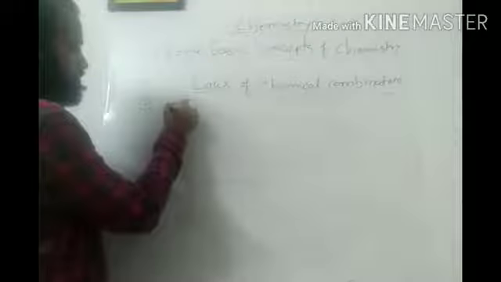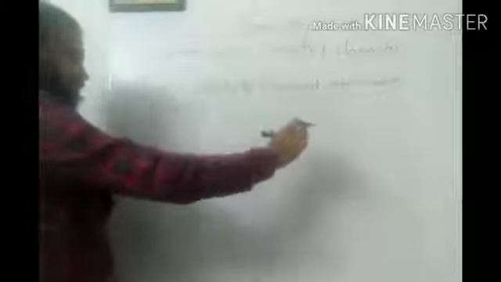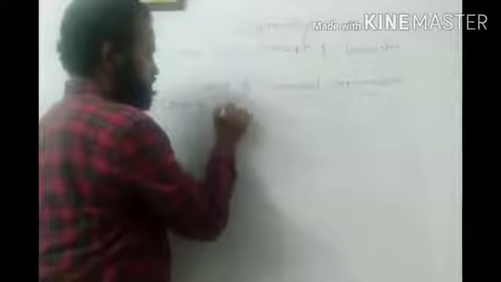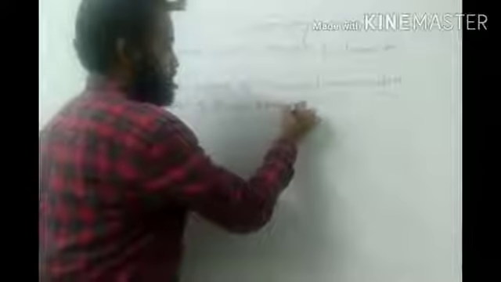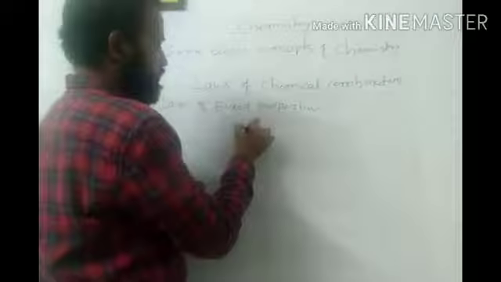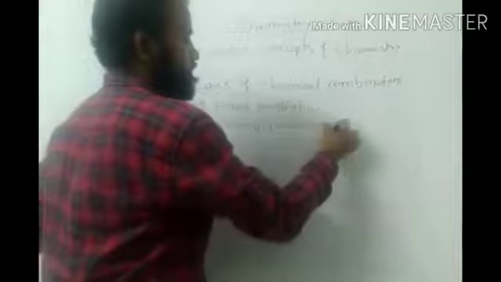So the second law is the law of fixed proportion, or we call it the law of constant composition also. According to this law, as we all know, we combine elements and get compounds, and for the proper combination we have studied this law of chemical combination.